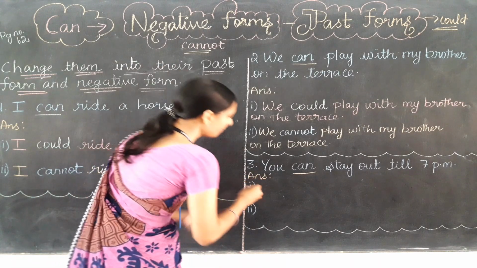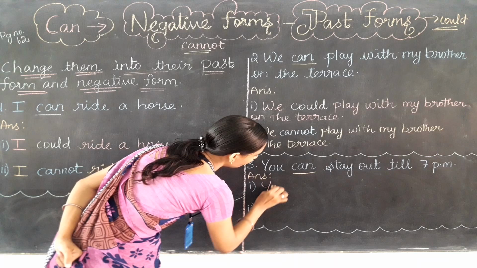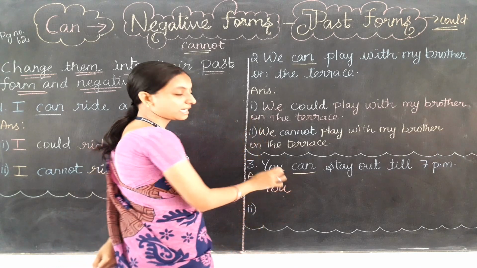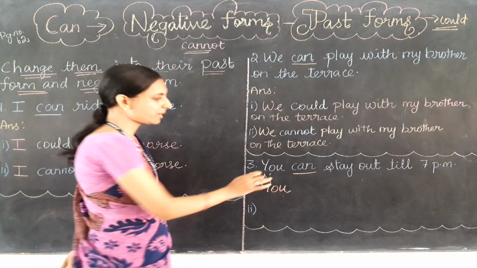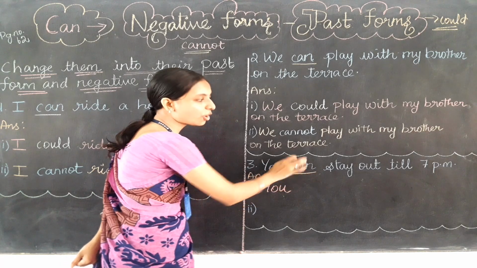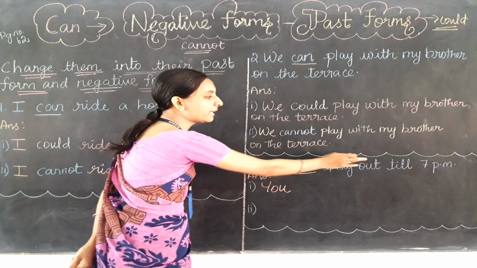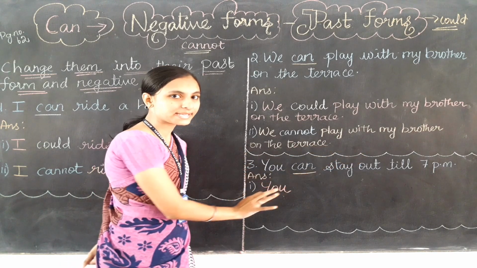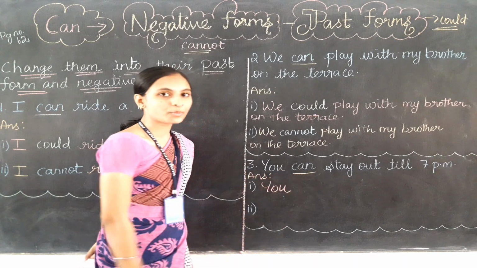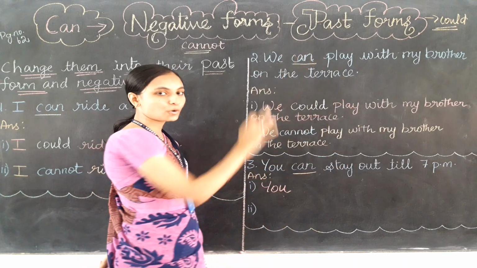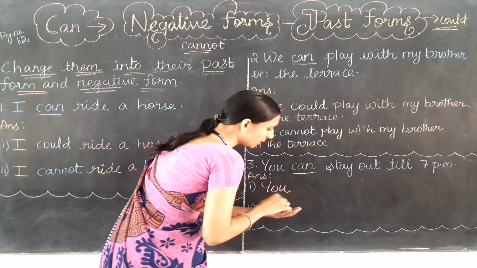So the answer will come like you, because the change is going to happen only in this place, not any other place. So all other words will come as it is. What is the past form of can? Yes, that is could. So first I'm going to write could.